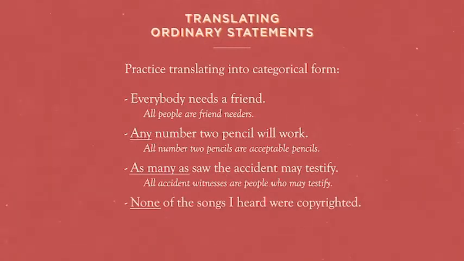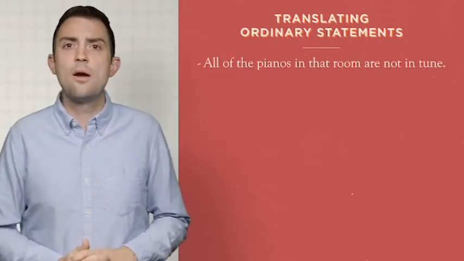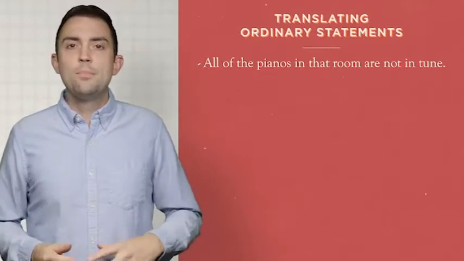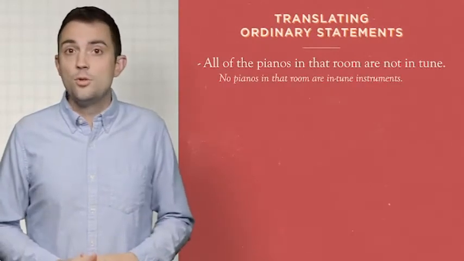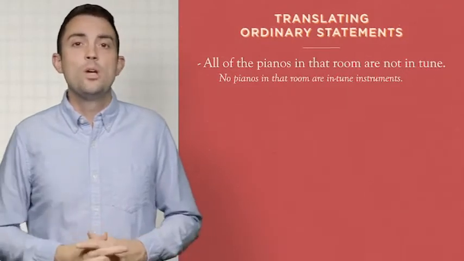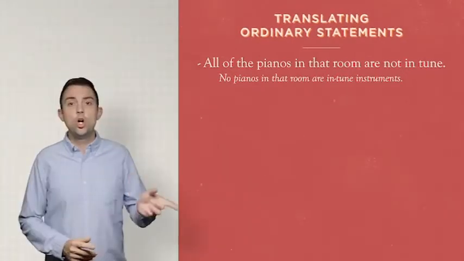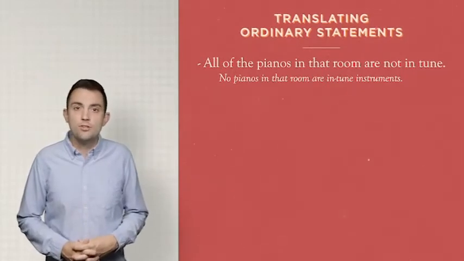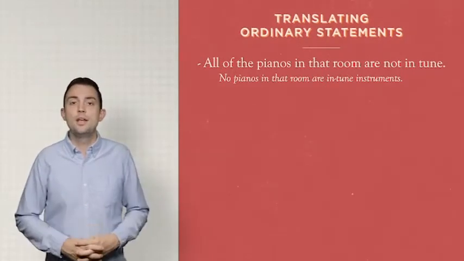None of the songs I heard were copyrighted could simply be translated as no songs I heard were copyrighted songs. Let's keep going. All of the pianos in that room are not in tune. If all of the pianos are not in tune, that means none of the pianos in the room are in tune, or no pianos in that room are in tune instruments. We have the universal negative identifier all ... not. The subject in that sentence was a noun. We have a to be verb, and then the predicate is also a noun.